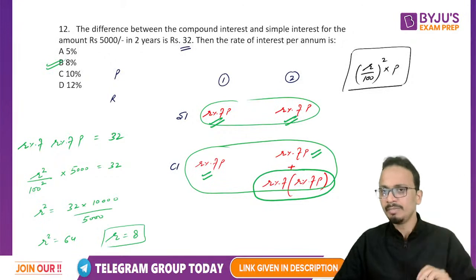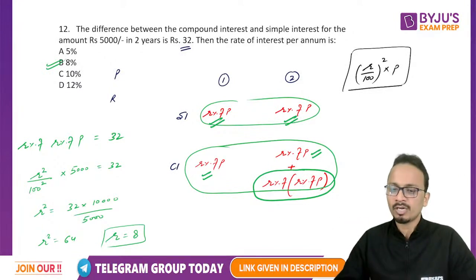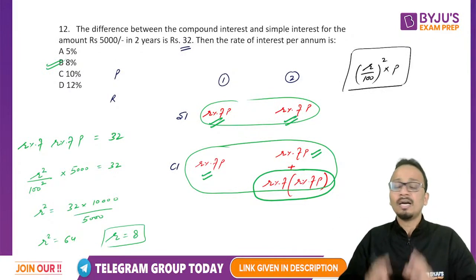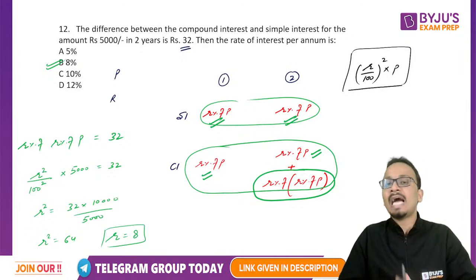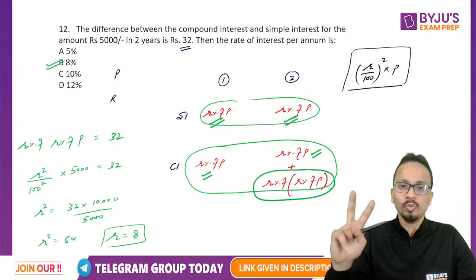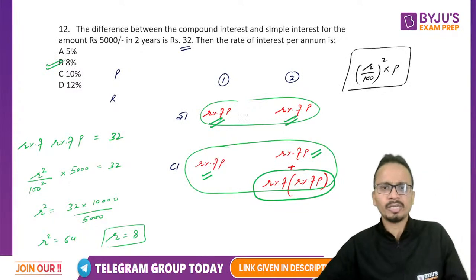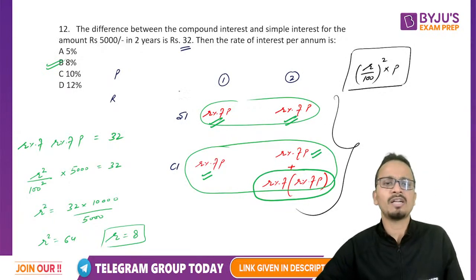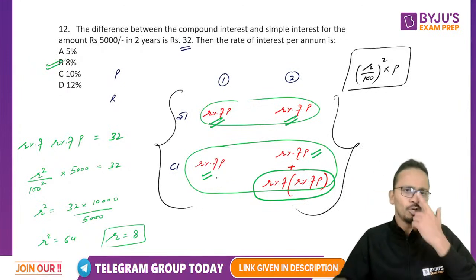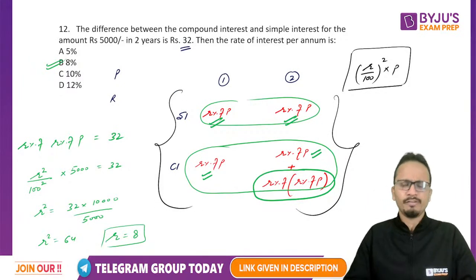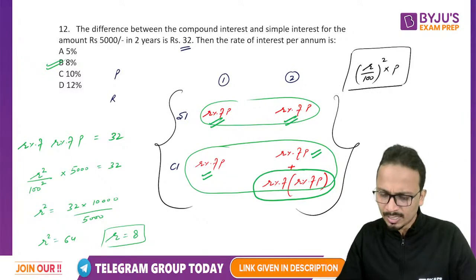Again I'll repeat, this is the direct formula for the difference between the simple interest and the compound interest for 2 years. So you can take this formula and save the amount of time that we have invested in writing all these things. You'll be able to save your time. All right. Now let's move on to the next question.